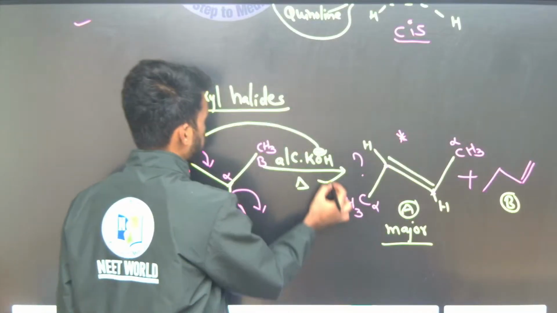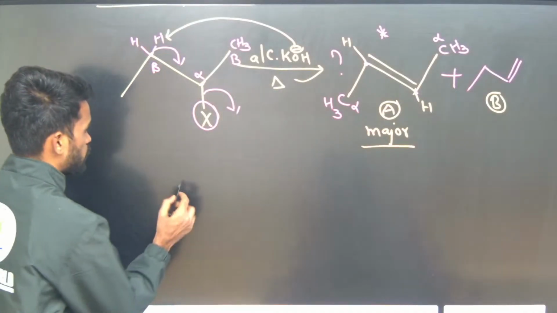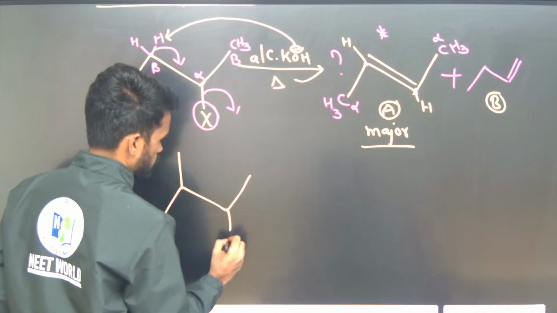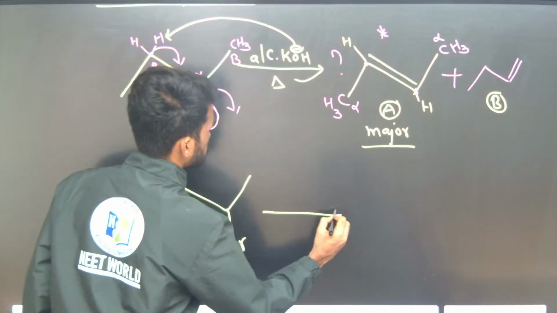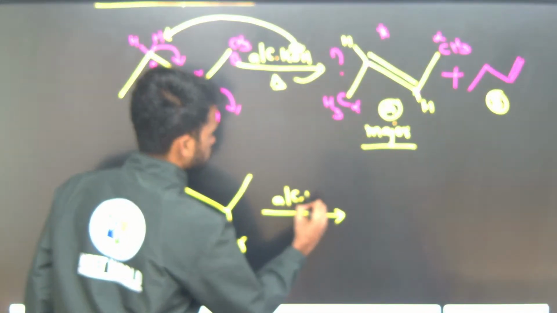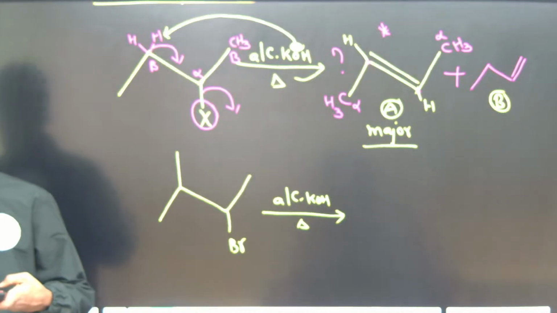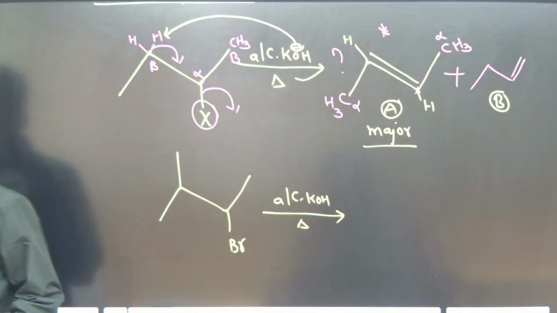And one more thing here, I am giving you one example. Just tell me, what is the product formed? Where do you get the double bond? Tell me.